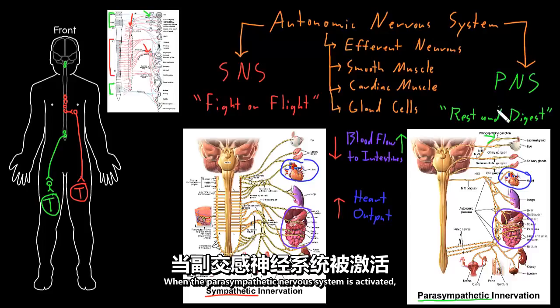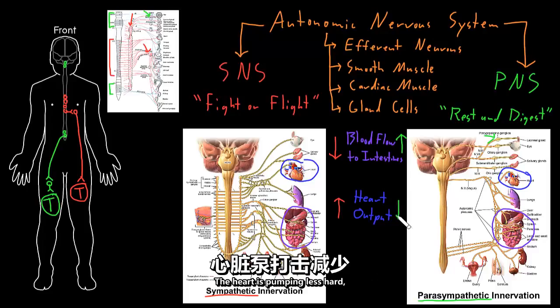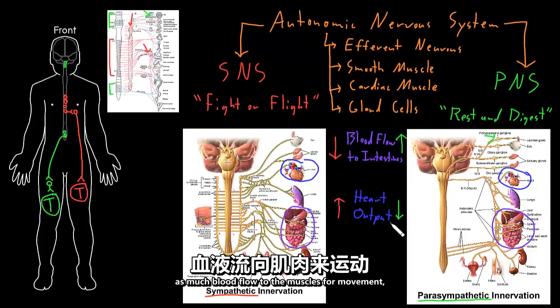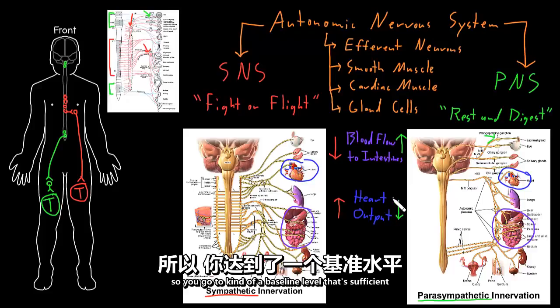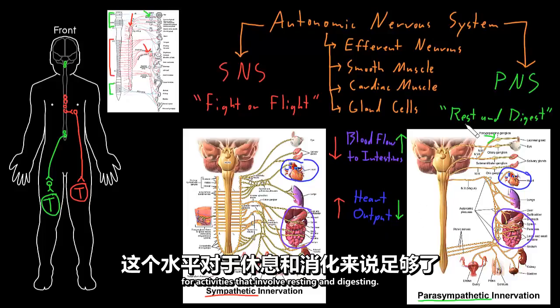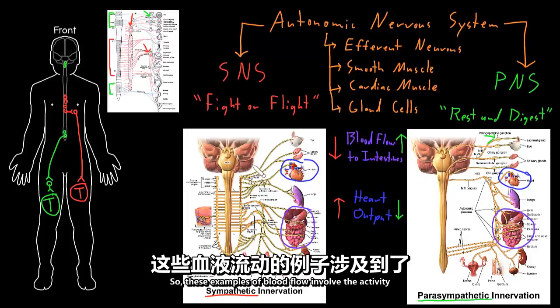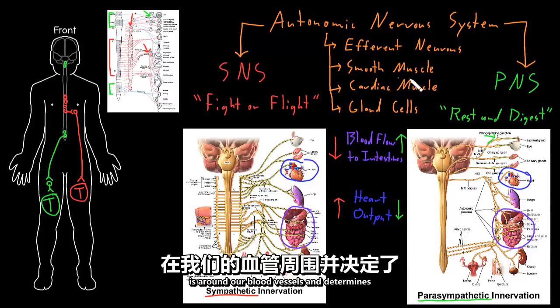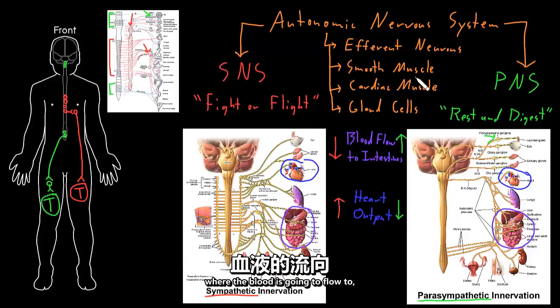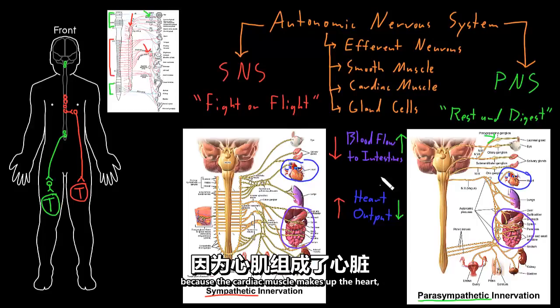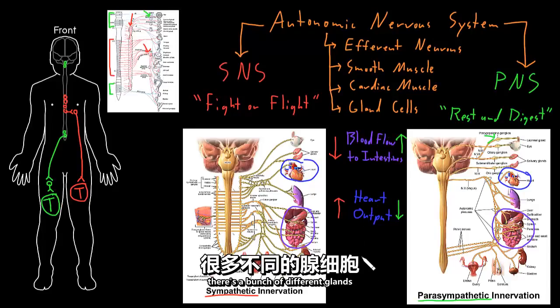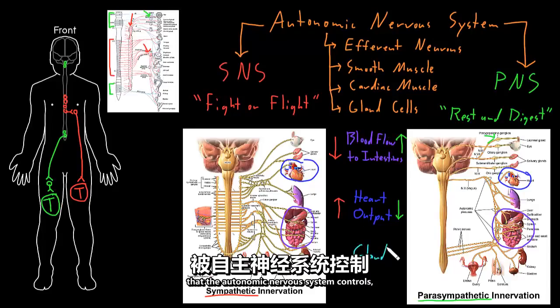When the parasympathetic nervous system is activated, the heart output goes down. The heart is pumping less hard and it's beating less often. It's just working less because you don't need as much blood flow to the muscles for movement. So you go to kind of a baseline level that's sufficient for activities that involve resting and digesting. So these examples of blood flow involve the activity of smooth muscle, because smooth muscle is around our blood vessels and determines where the blood is going to flow to, and cardiac muscle, because the cardiac muscle makes up the heart.